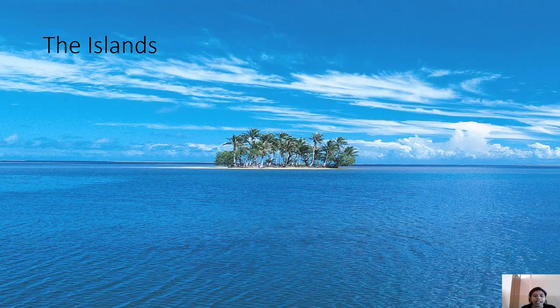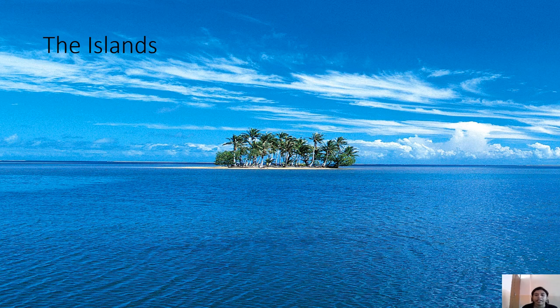And then the islands. To the extreme south of this continent, there is Tierra del Fuego, which is an archipelago separated from the mainland of South America by the Magellan Strait. Cape Horn on Hornos Island is also considered the southernmost point of the continent.